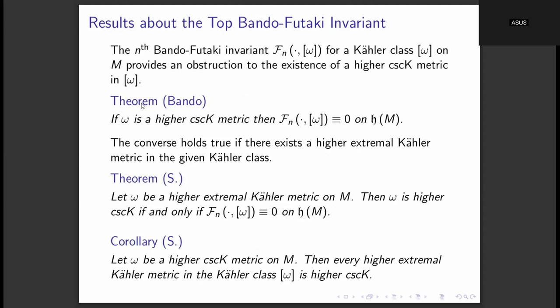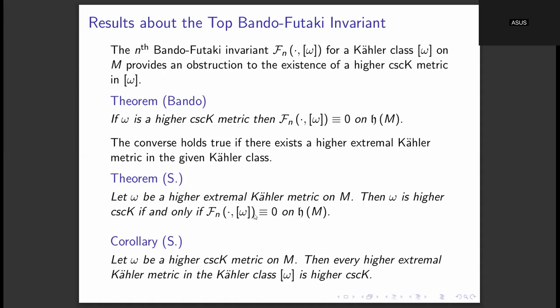In this theorem of Bando, this is an if-then statement. We can make it an if and only if, when the Kähler class contains a higher extremal Kähler metric. So if omega is a higher extremal Kähler metric, then in all such Kähler classes, the statement is that the Bando-Futaki invariant vanishes on the Kähler class if and only if the metric is higher cscK.